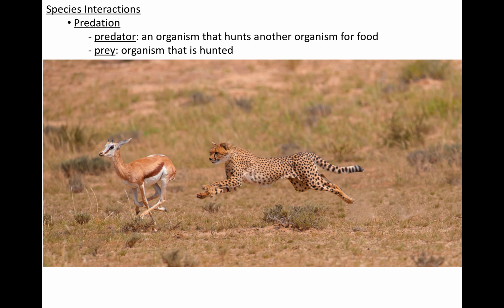All right. So now let's talk about species interactions. First off, let's talk about predator-prey interactions. Predation. Things eat other things. This is the circle of life, so to speak.